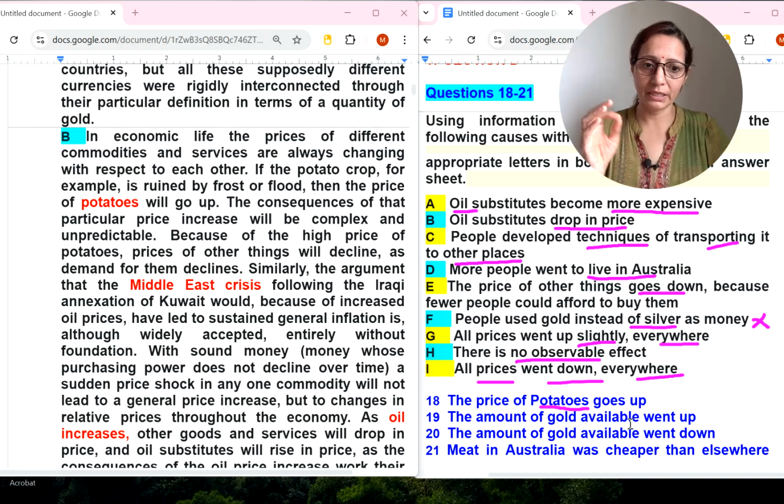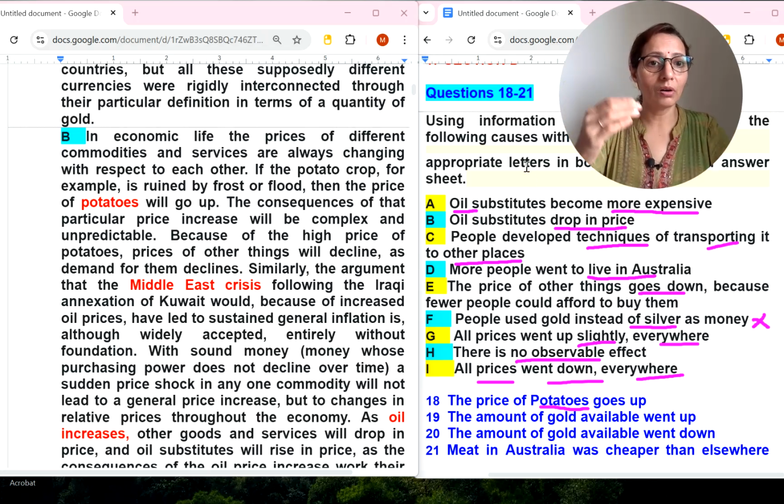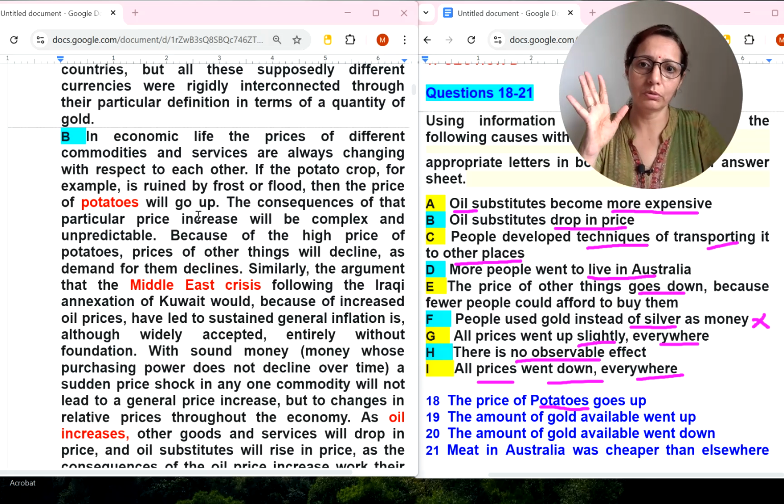The price of potatoes goes up. Then what will happen? Because we are doing causes with results. In economic life, if the potato crop, for example, is ruined by frost or flood, then the price of potatoes will go up. The consequences, see this, consequences is result. The consequences of that particular price increase will be complex and unpredictable.